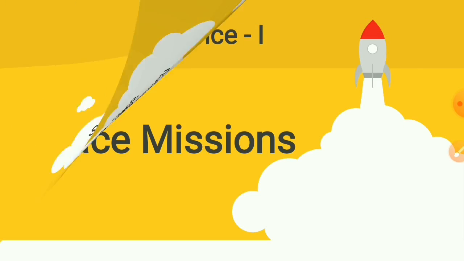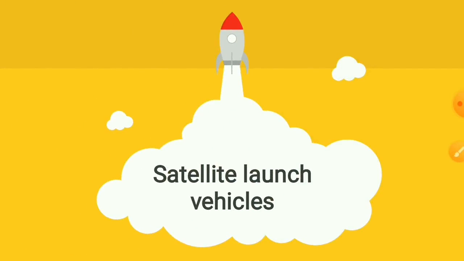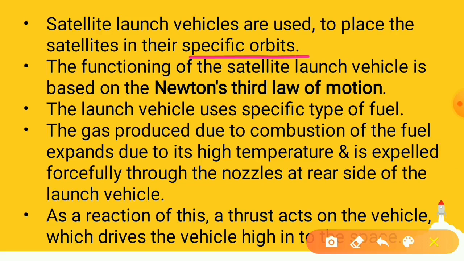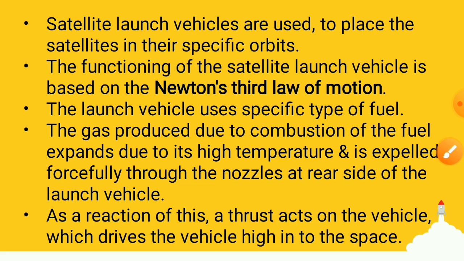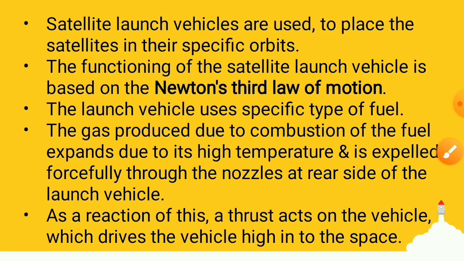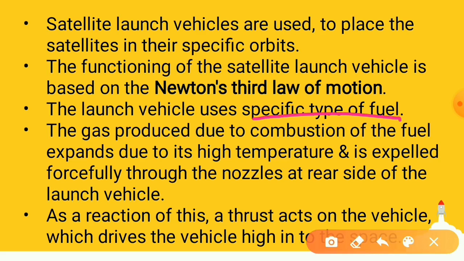Our next topic is satellite launch vehicles. Satellite launch vehicles are used to place the satellite in their specific orbits. The function of the satellite launch vehicle is based on Newton's third law of motion. This is a very important point. The launch vehicle uses a specific type of fuel.